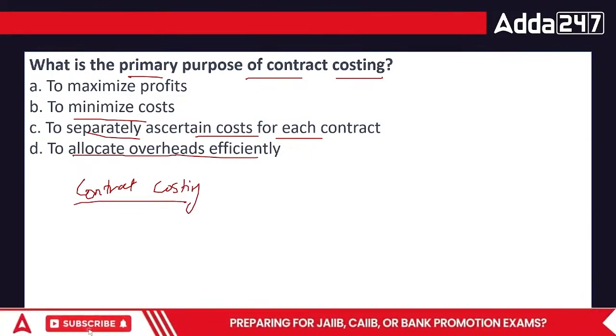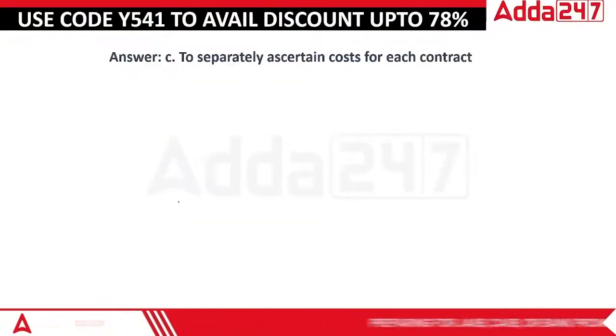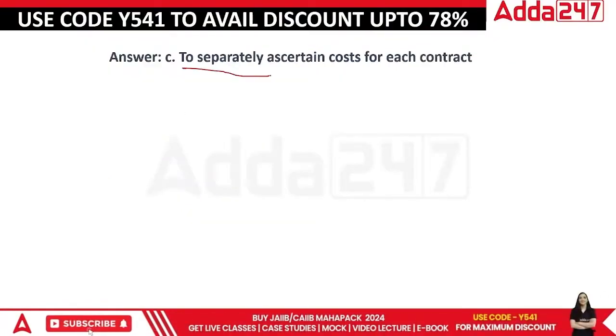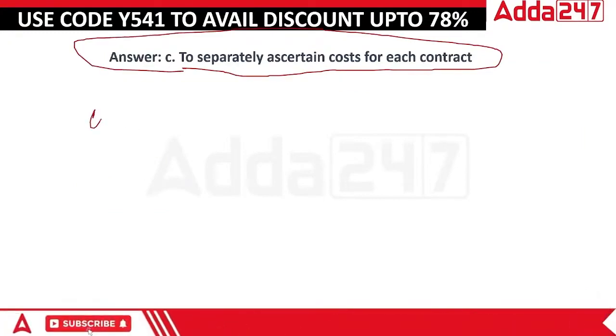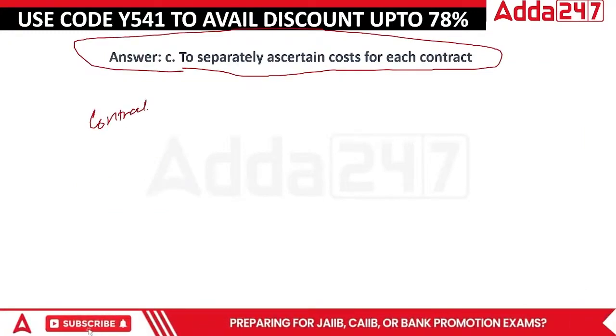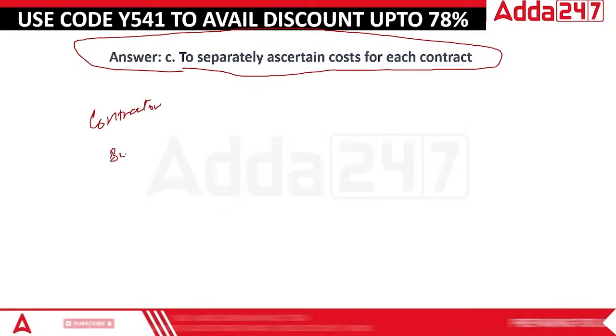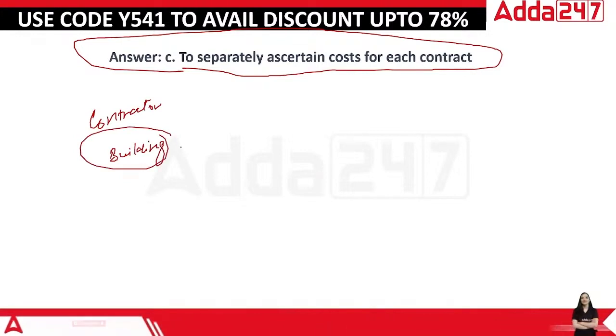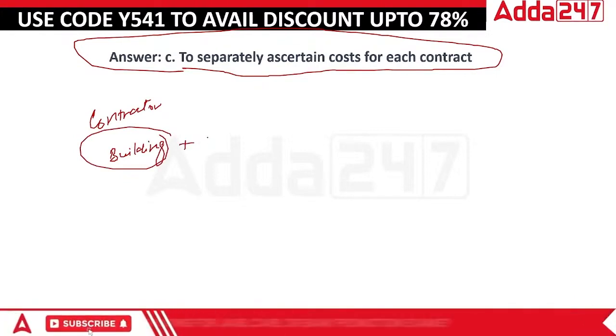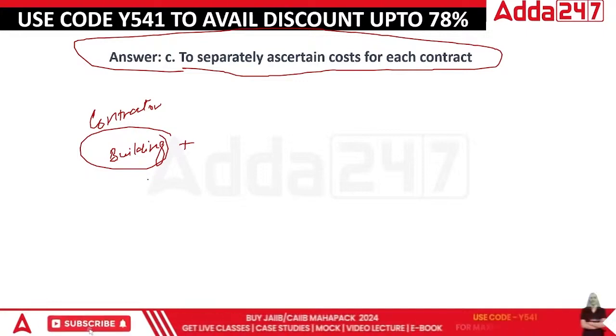So when we talk about this scenario, to separate a certain cost of each contract, we do this. Because if I'm a contractor, then at one point of time, I might be involved in making a building, and I might be involved in making something else as well.